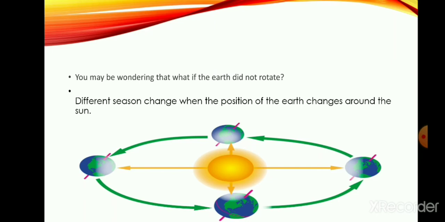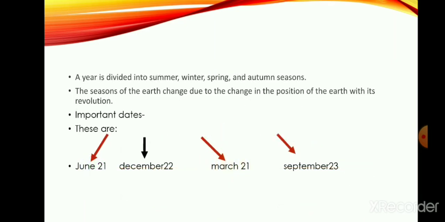Next, we have seen that the change in the position of the Earth around the Sun causes change in seasons, the different seasons which we observe in our life. There are 4 main seasons: summer, autumn, winter and spring.